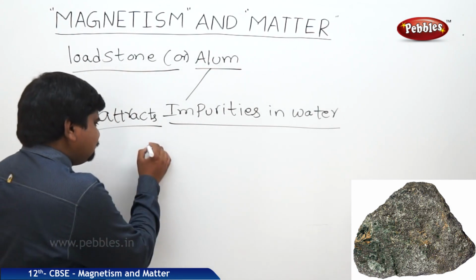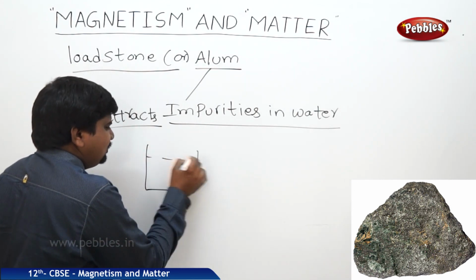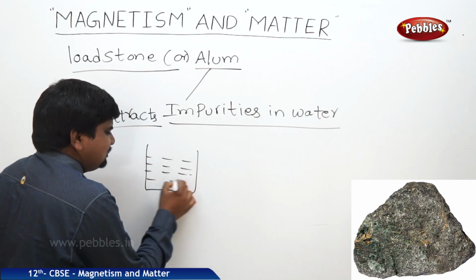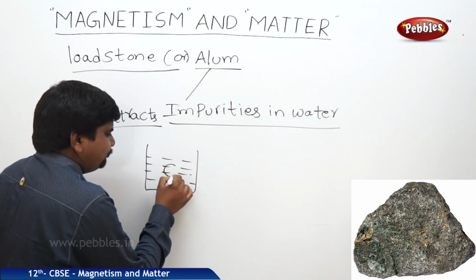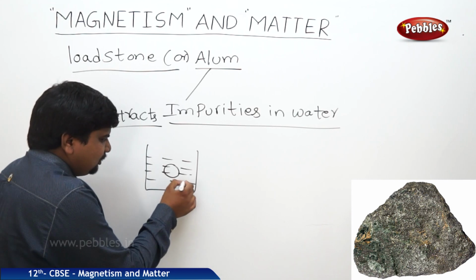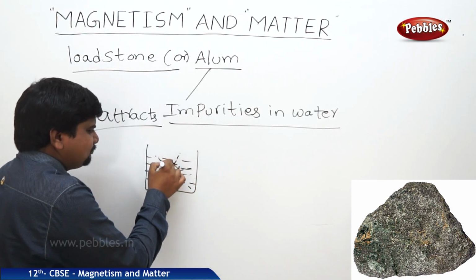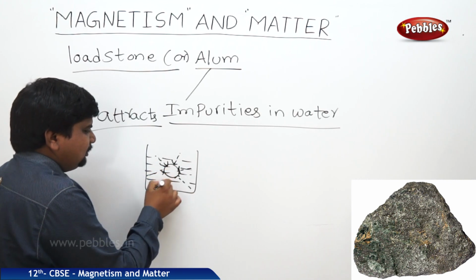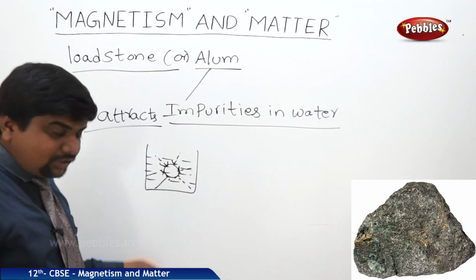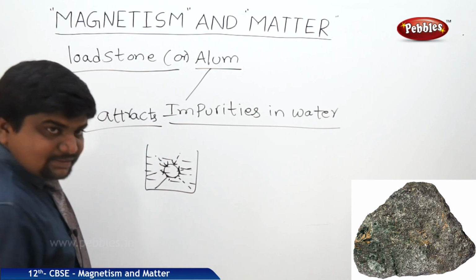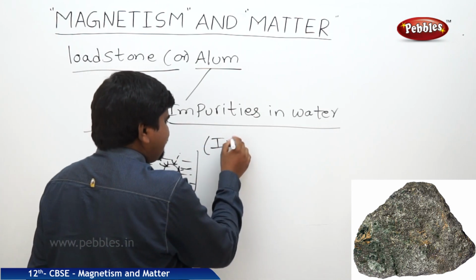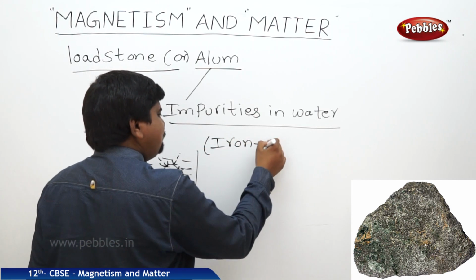Whenever a glass is filled with mud water and you drop in the alum, all the mud is attracted towards it. After some time, we can remove the alum. The lodestone is made of iron and magnetite, an alloy of iron and magnetite.